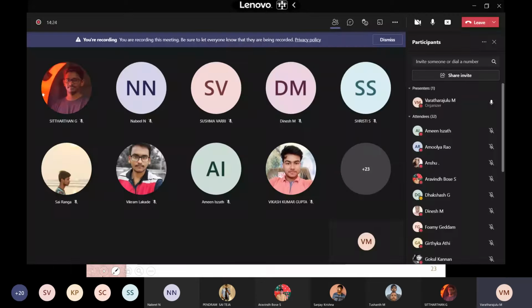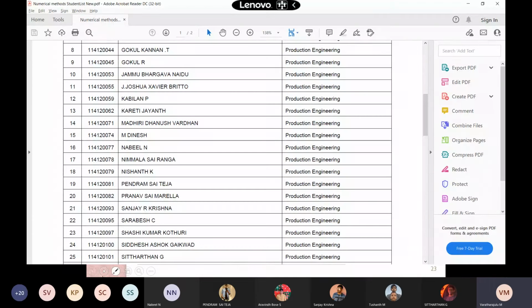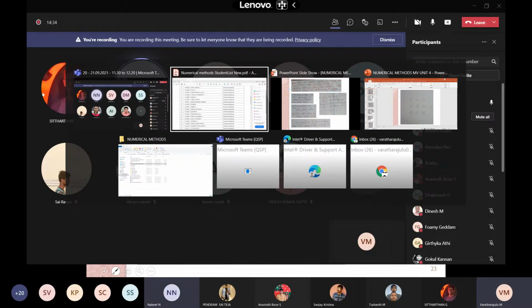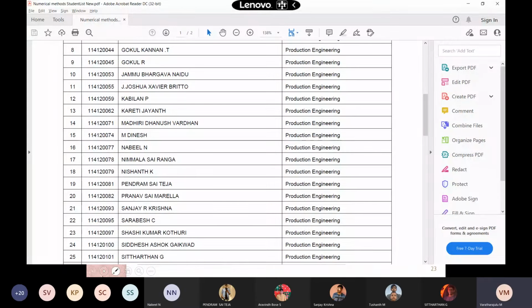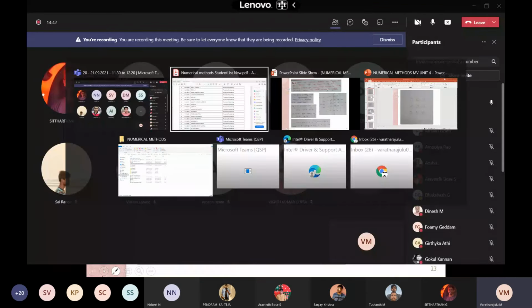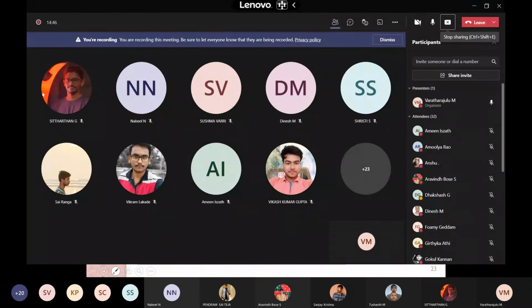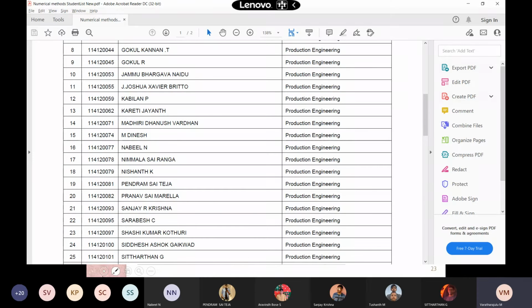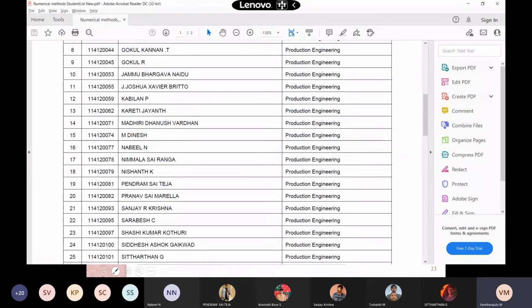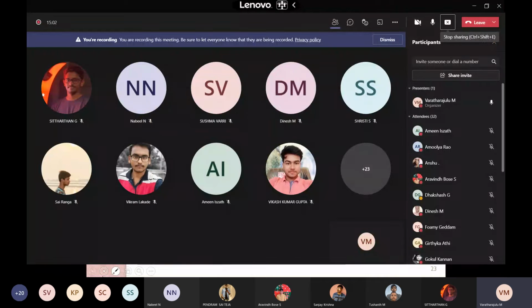Nabil, take your calculator. I need four fellows to solve this particular problem. Nabil, take your calculator and share your screen. Sai Ranga, take your calculator and share your screen. You are going to calculate one by one. First, Nabil will calculate u1, and Sai Ranga will calculate u2, and Nishant will calculate u4, and Sai Teja will calculate u5.